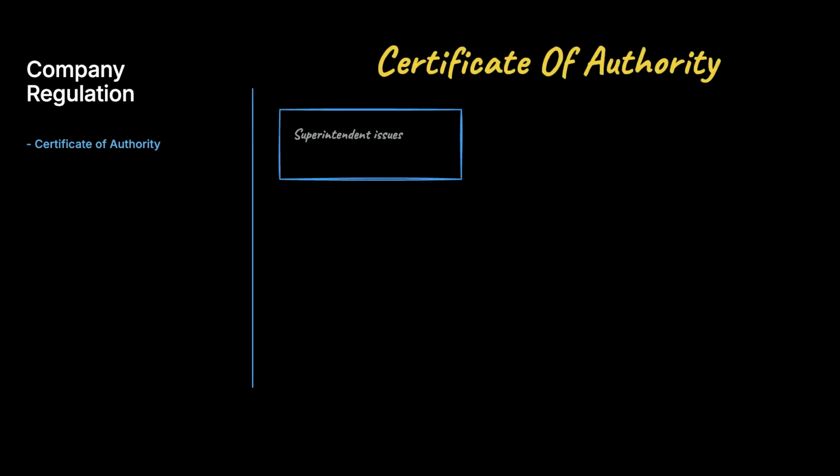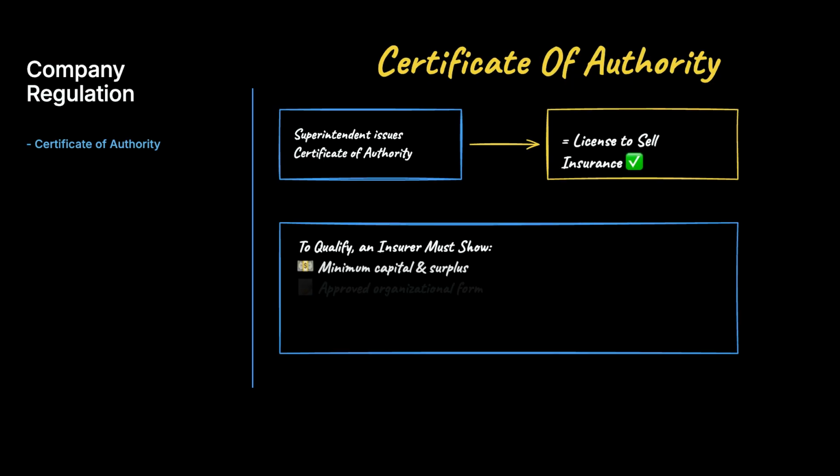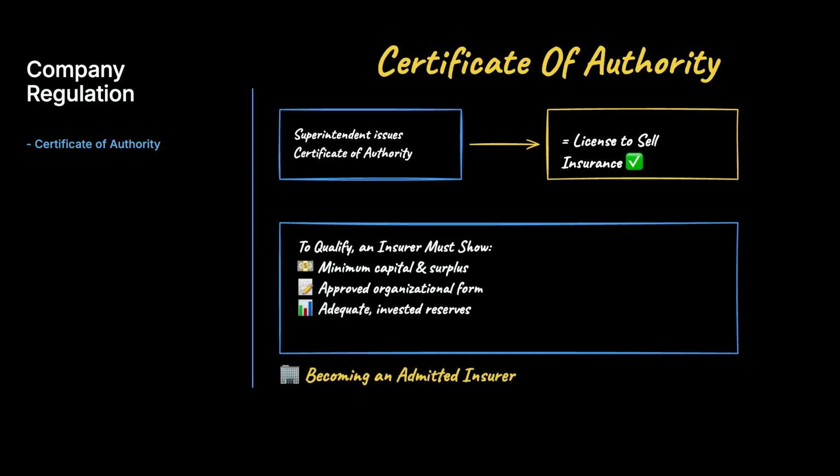Now let's turn to the companies themselves. Because New York regulates insurers just as tightly, an insurer becomes authorized or admitted by obtaining a certificate of authority from the superintendent. To earn one, it must meet minimum capital and surplus, an approved organizational form, and adequate lawfully invested reserves. That certificate is its license.